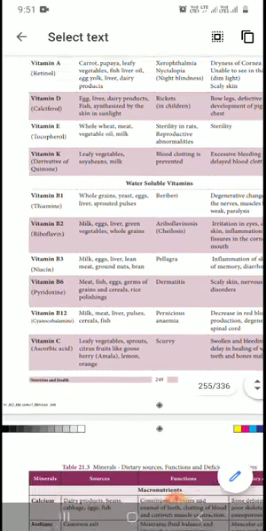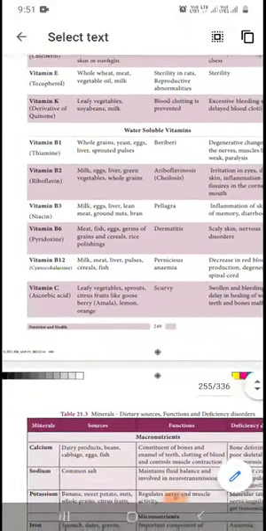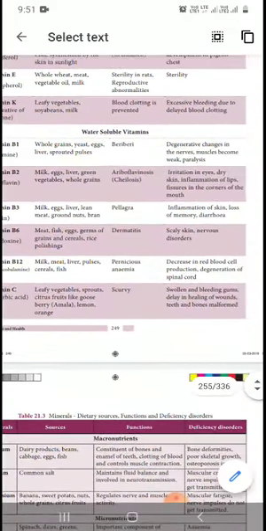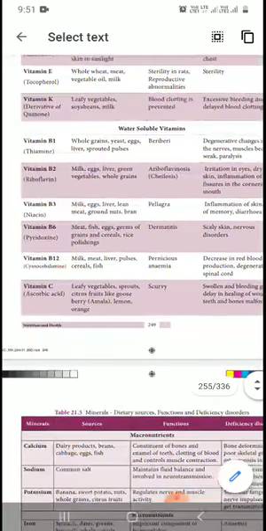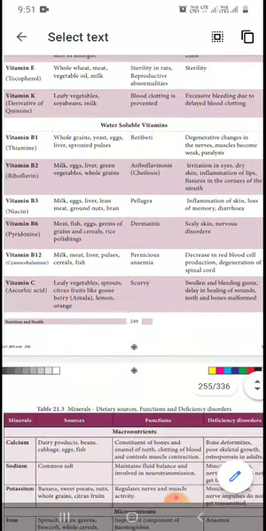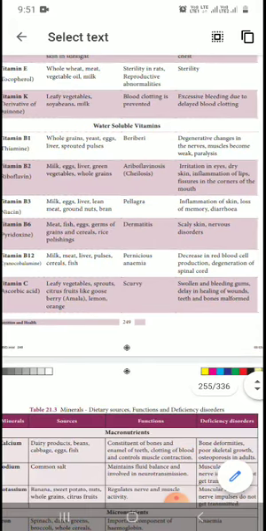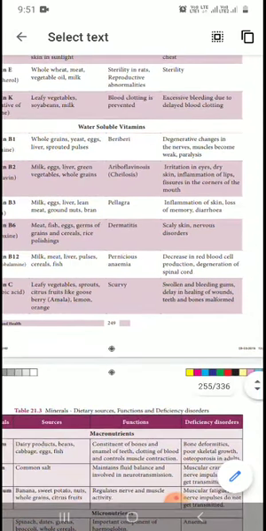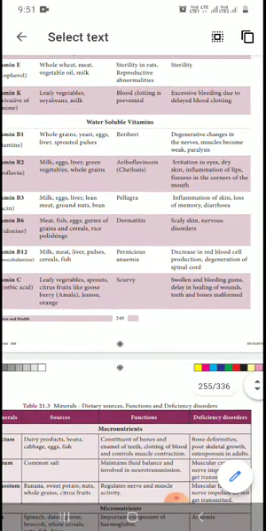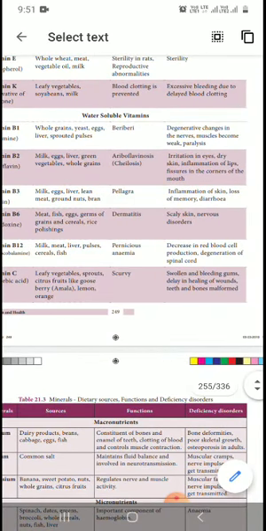Okay. Next, water soluble vitamin B1: whole grains, egg, berry. Deficiency is beriberi: nerves and muscles become weak, that is paralysis. Vitamin B2: milk, egg, liver, green vegetables only. Deficiency is ariboflavinosis: irritation of the eye, dry skin, inflammation and lip pain. Fissures mean cutting of the lips, and it affects the cornea and mouth also.